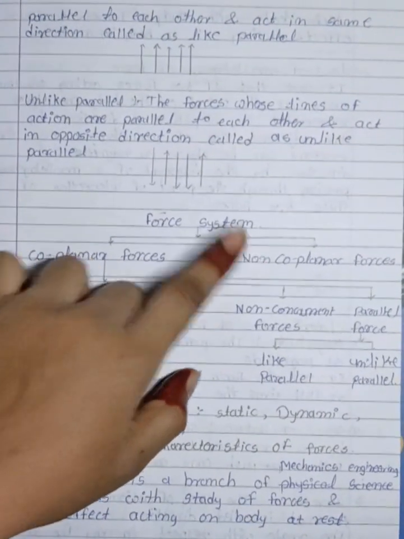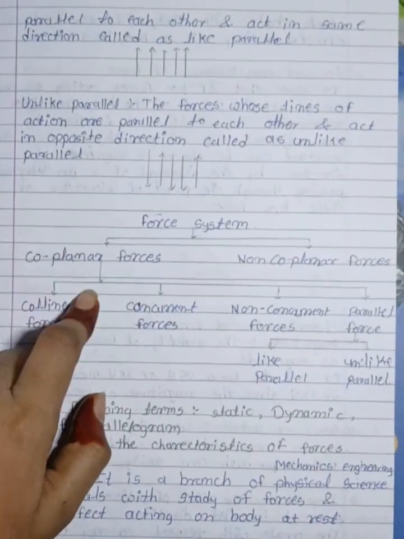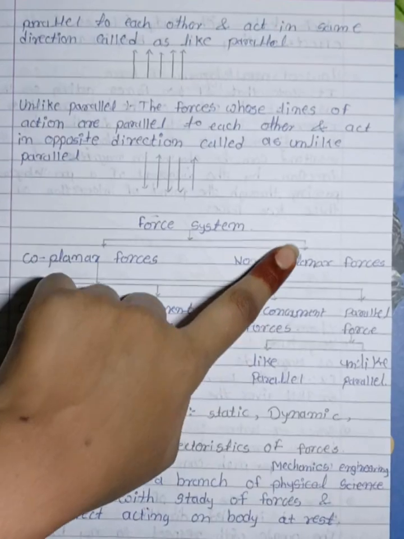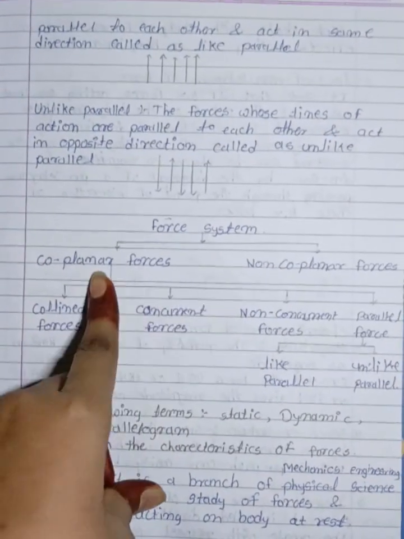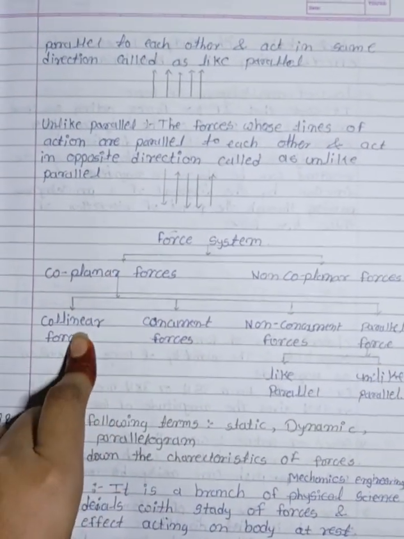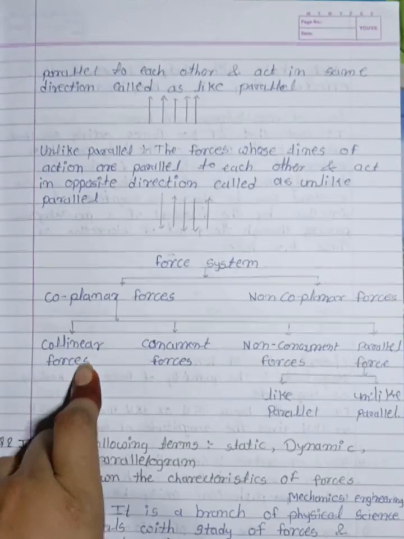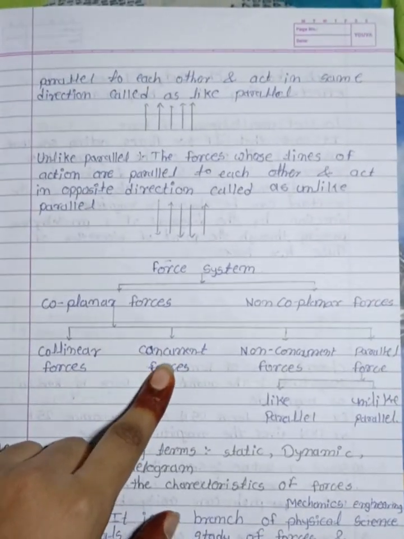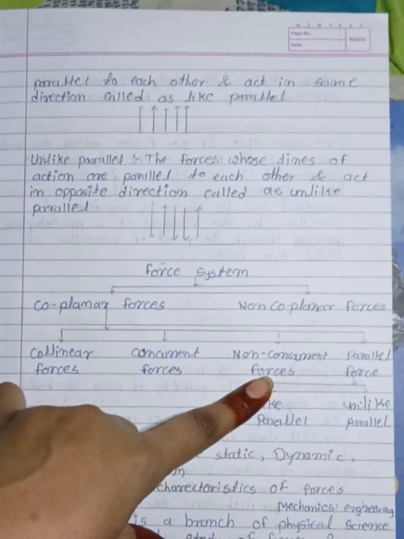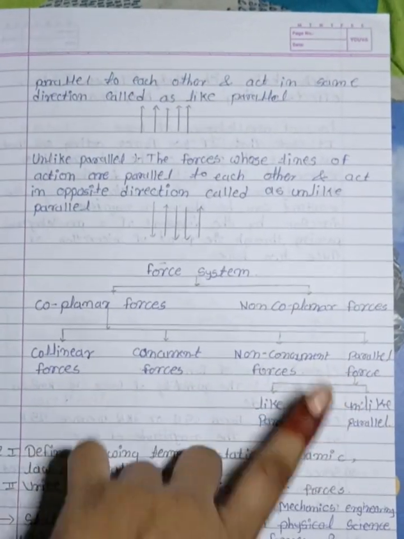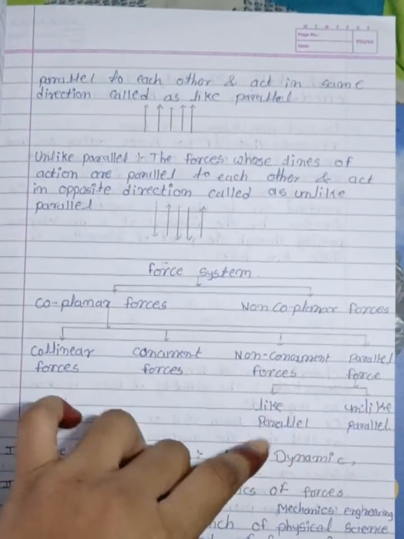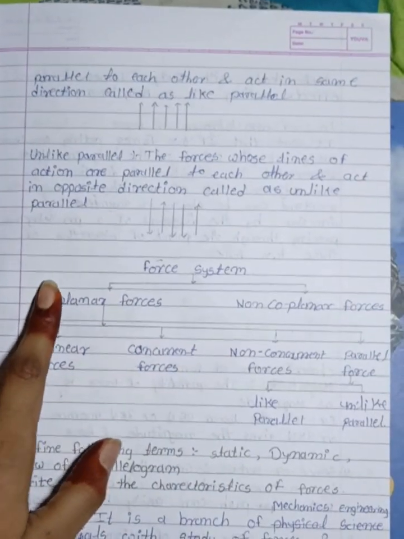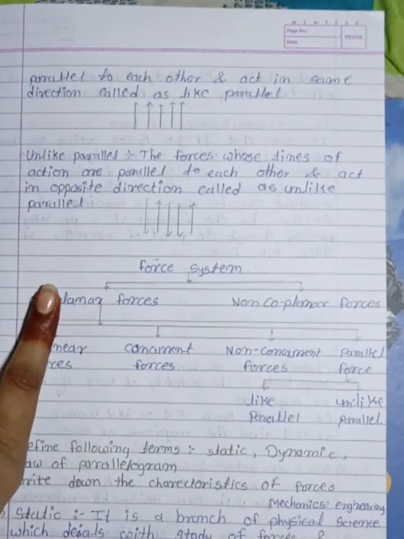So the force system is divided into coplanar force system and non-coplanar force system, and the coplanar force system is further divided into four types. First is a collinear force system, second is a concurrent force system, third is a non-concurrent force system, and fourth is a parallel force system. In a parallel force system, there are two types. First is like parallel and second is unlike parallel.